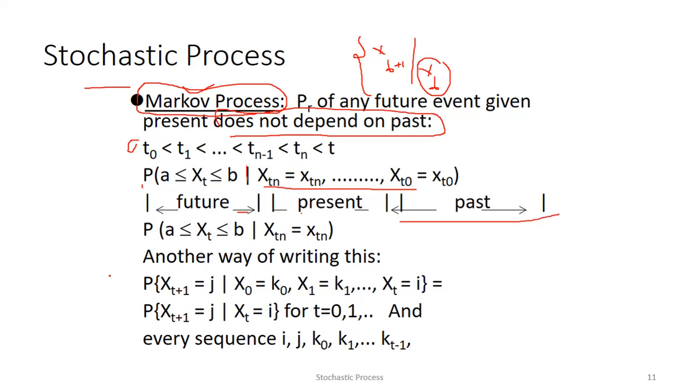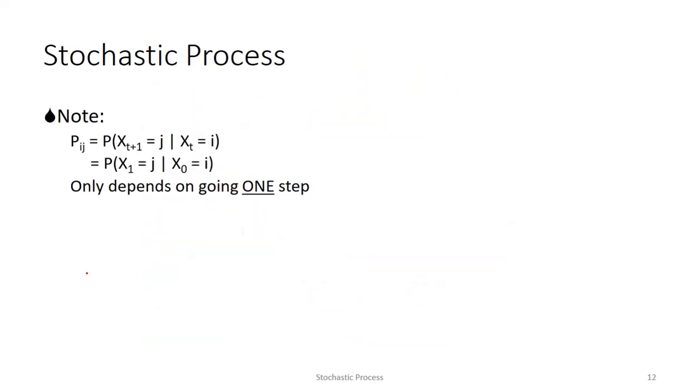This is also another way we can write a Markov chain. There is a discrete Markov chain and a continuous Markov chain. These are the general notations. See, Pij means I and J: how I can move from I to J, J to I. These things we can discuss in future videos. This is just an introduction video. Here only time t, here t plus 1, so only one step.